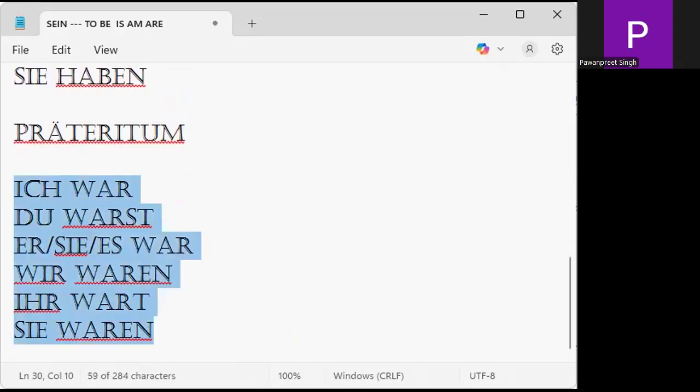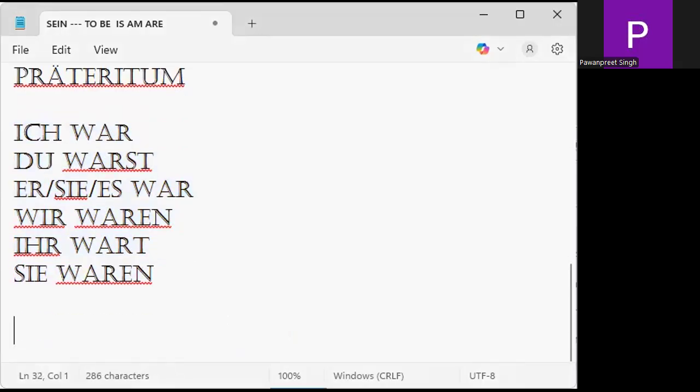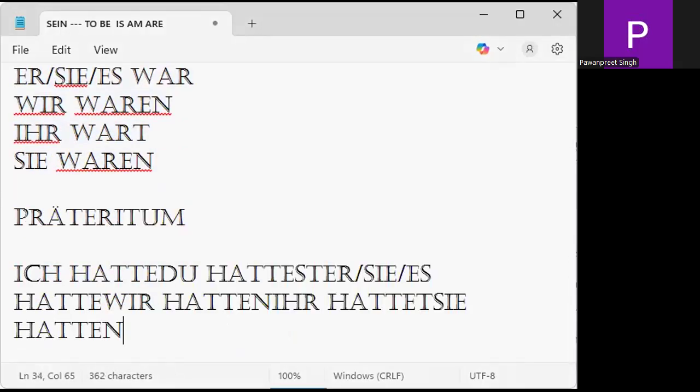Repeat after me. Ich war, I was. Du warst, you were. Er, sie, es war. Wir waren. Ihr wart, and sie waren. This is your Präteritum. Präteritum is your past. Clear? And what is the Präteritum for the verb haben?